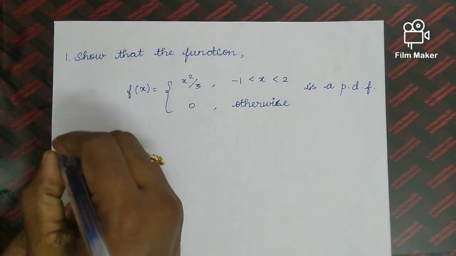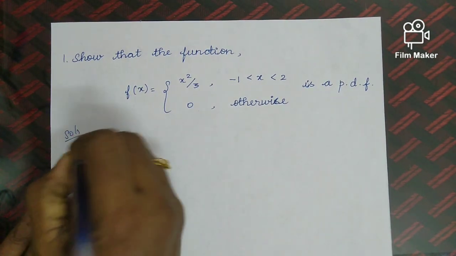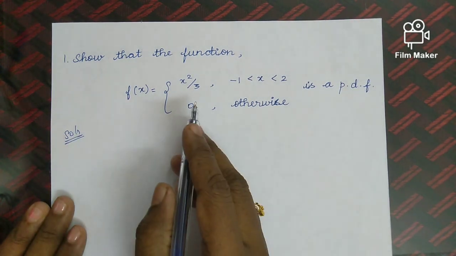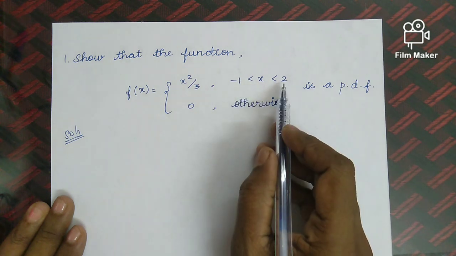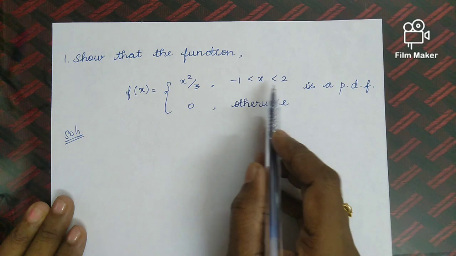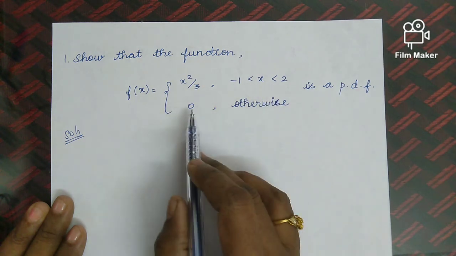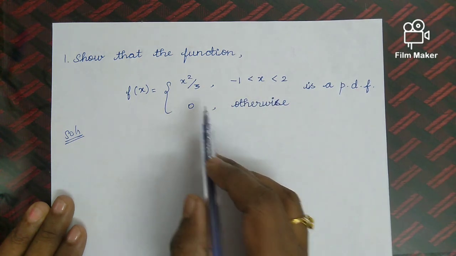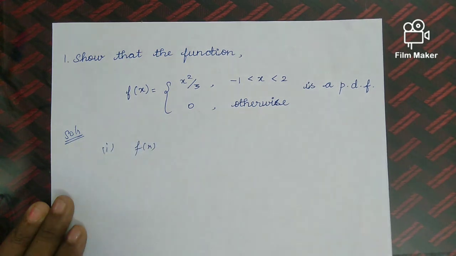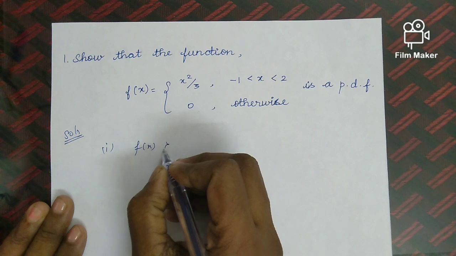Okay, so look at the solution. First we will take the given f(x). Here f(x) is defined in the interval -1 to 2. It takes the value x²/3, and in all the remaining places apart from this interval the value is 0. So obviously f(x) is greater than or equal to 0.